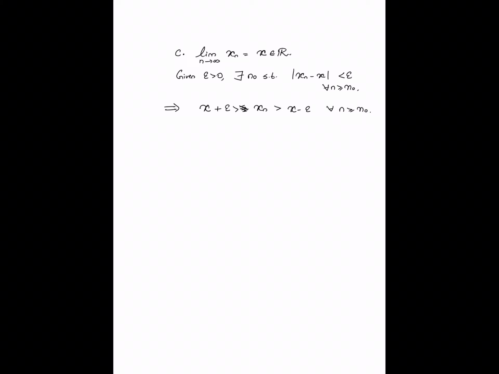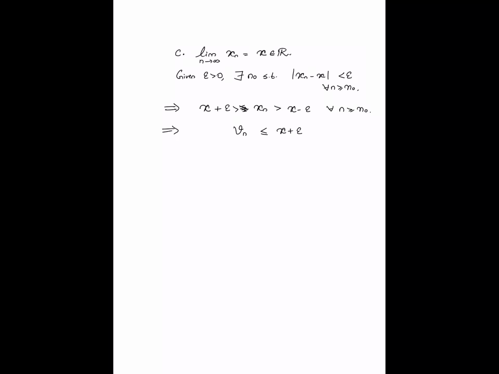An immediate consequence of this is that if I look at the supremum of the tail values of the sequence, in other words, if I look at Vn, what is Vn? It is the supremum of all values taken by the sequence to the right of n. Since every value of the sequence is upper bounded by x plus epsilon to the right of n naught, it follows that Vn is going to be less than or equal to x plus epsilon for all n greater than or equal to n naught.